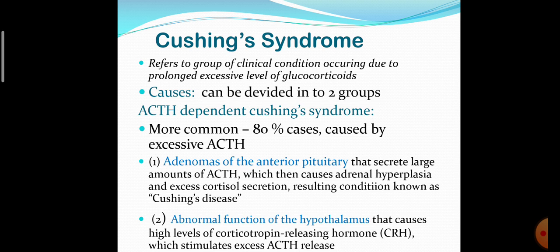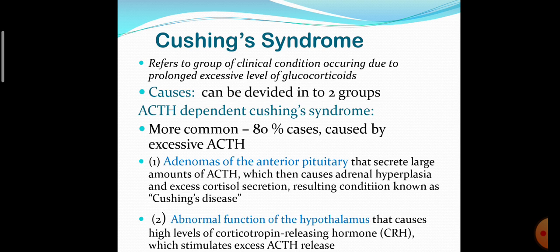Which are the causes of excessive secretion of ACTH by anterior pituitary? Adenomas, tumors of anterior pituitary that secrete a large amount of ACTH, which stimulates the adrenal gland and produces adrenal hyperplasia. Because of that, there is excessive secretion of cortisol, and that condition is known as Cushing's disease.